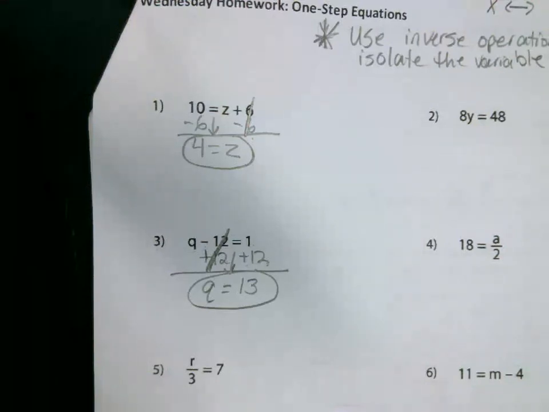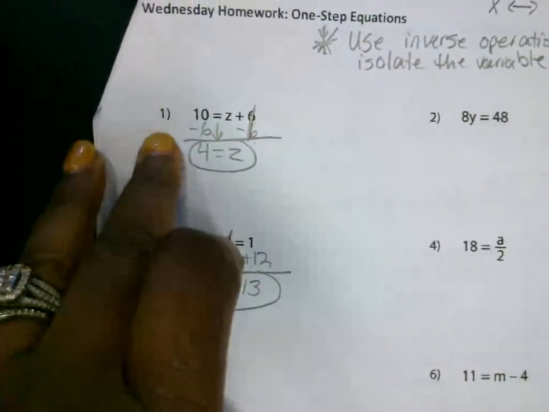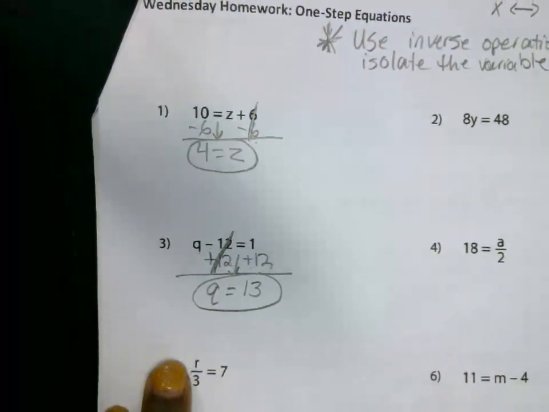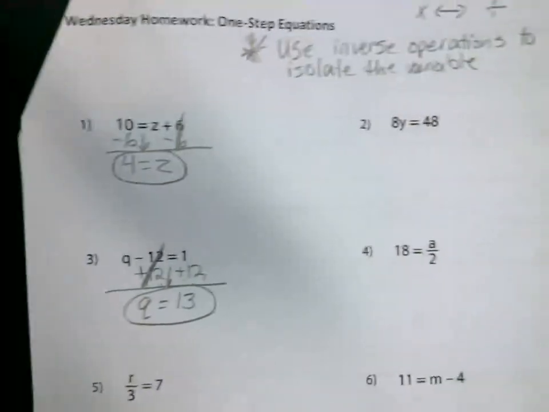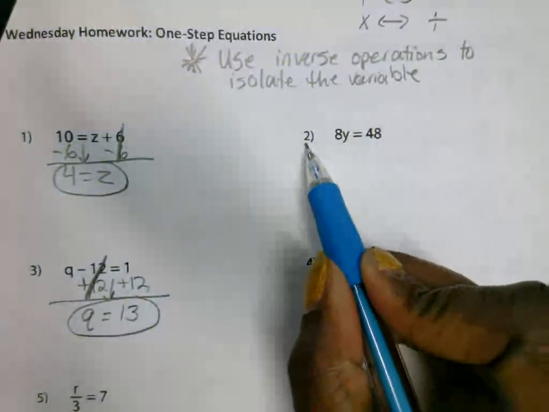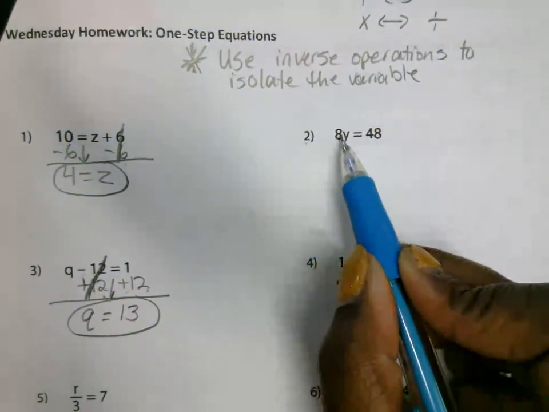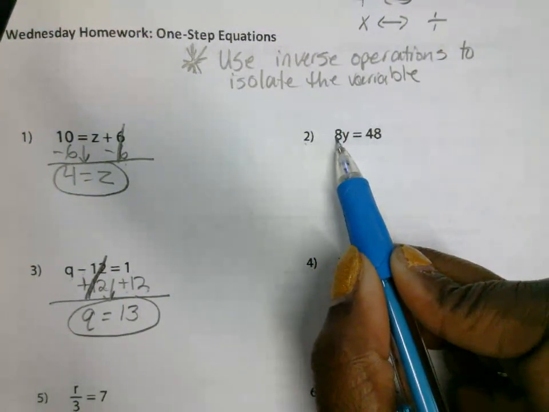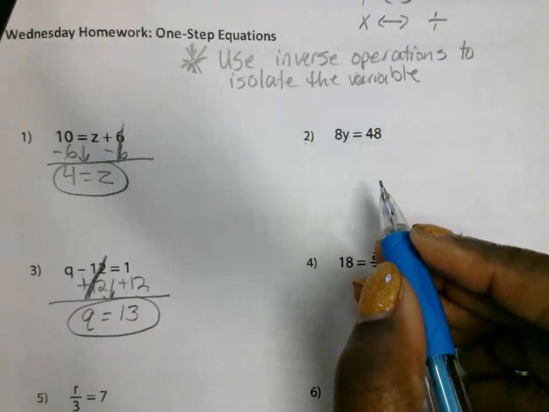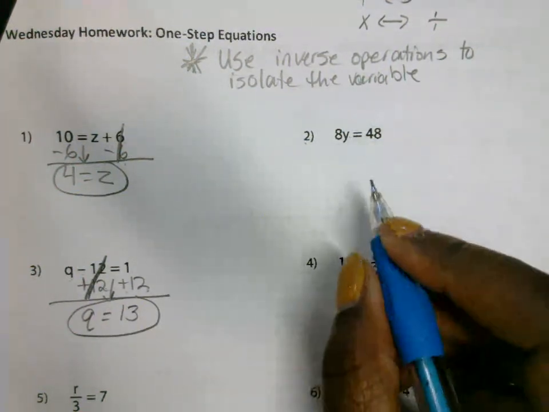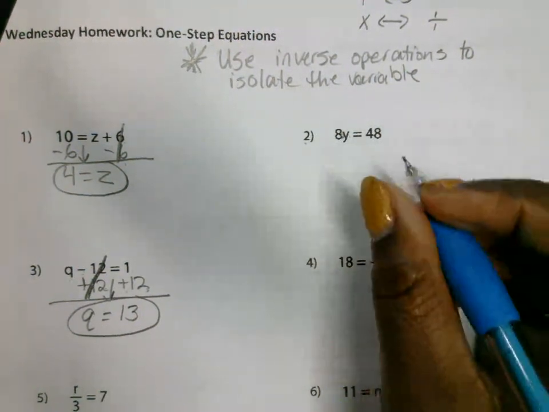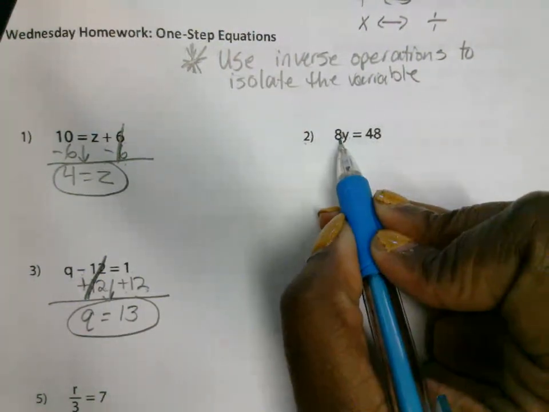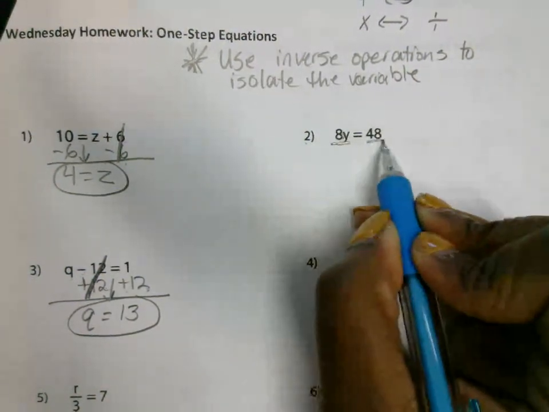Pause for the cause. All right, let's do one with multiplication and division now. We did addition and subtraction to solve or isolate the variable. Now let's go to where we multiply or divide to isolate the variable. Let's look at one like number 2. What's the operation that's automatically between the 8 and the y? Multiplication. What's the opposite of multiplication? Division. So in order to isolate y, you divide both sides by 8.